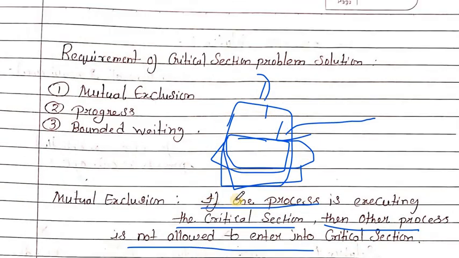So any incoming process can execute the critical section.